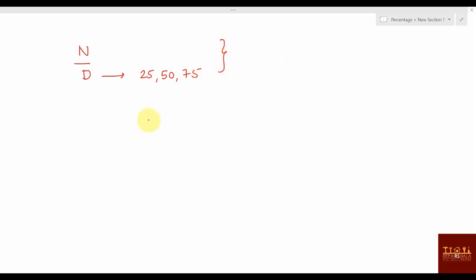There's one thing you should be very careful about: suppose 34 divided by 75 is given. How to solve this one? If I ask what percentage is 34 out of 75, what will most people do?